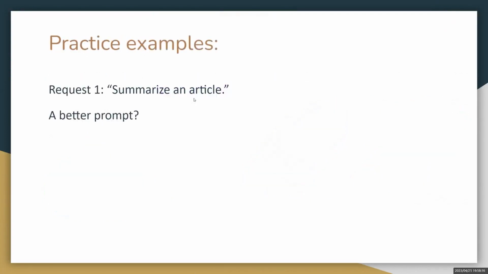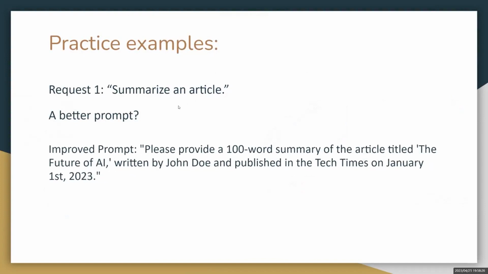Let's put these tips into practice and craft some example prompts. Request 1. Summarize an article. Improved prompt. Please provide a 100-word summary of the article titled The Future of AI, written by John Doe and published in the Tech Times on January 1, 2023.